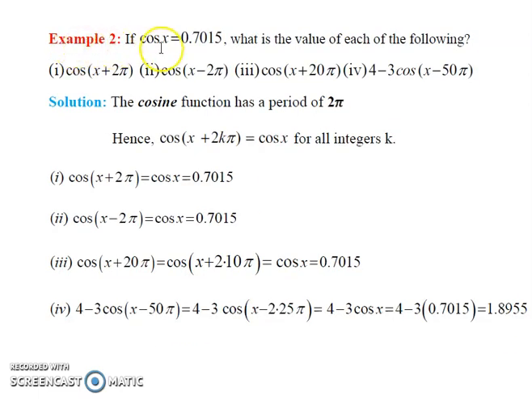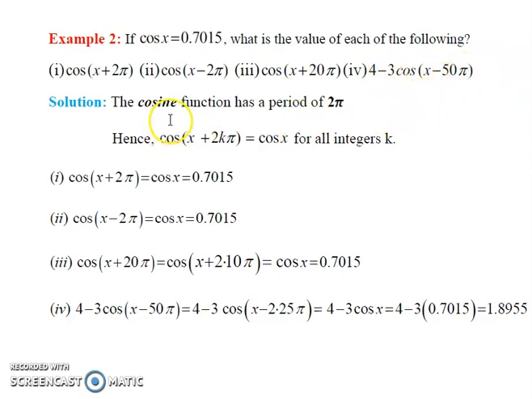Example 2. If cosine x is equal to 0.7015, what is the value of each of the following? Cosine of x plus 2 pi, cosine of x minus 2 pi, cosine of x plus 20 pi, 4 minus 3 multiplied by cosine of x minus 50 pi.